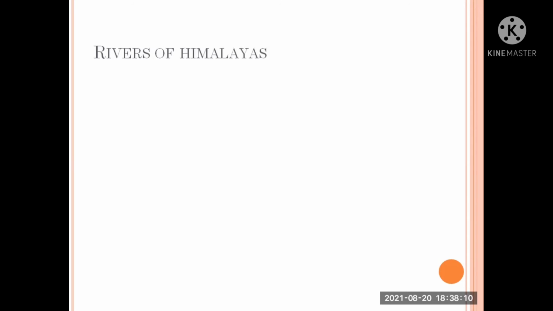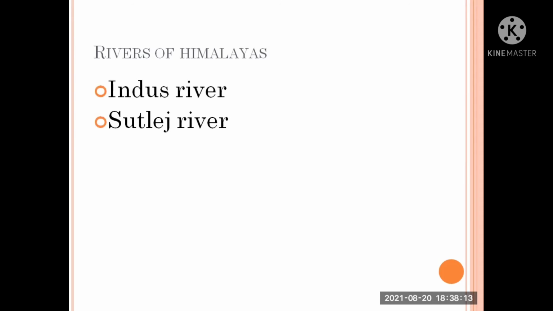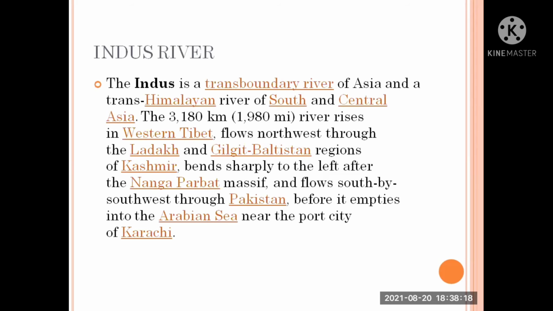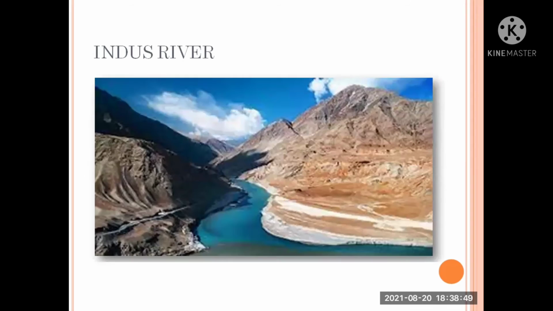Let us learn about rivers of Himalayas. They are Indus River, Sutlej River, Jhelum River, and Brahmaputra River. Indus River. The Indus is a transboundary river of Asia and Trans-Himalayas of South and Central Asia. The 3,180 kilometers river rises in western Tibet, flows northwest through the Ladakh and Gilgit-Baltistan regions of Kashmir, bends sharply to the left after the Nanga Parbat Massif and flows south by southwest through Pakistan before it empties into the Arabian Sea near the port city of Karachi.